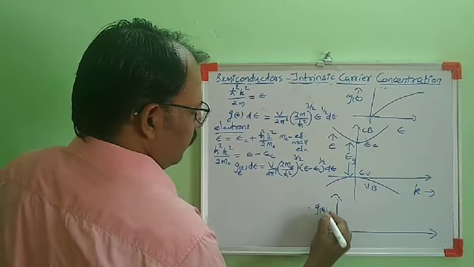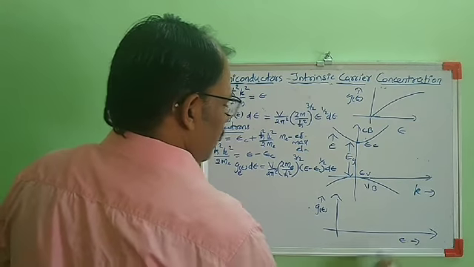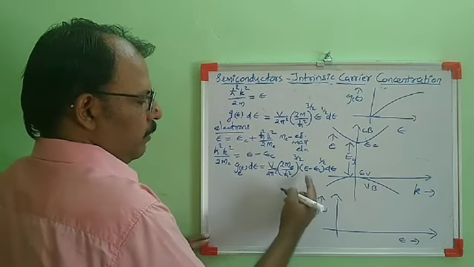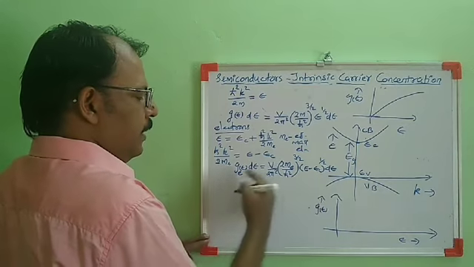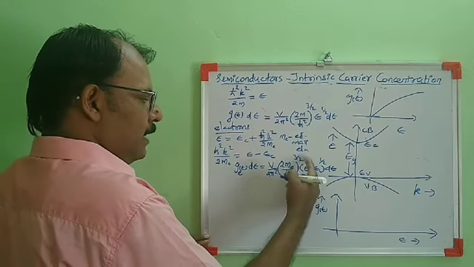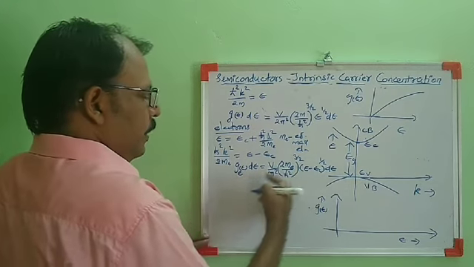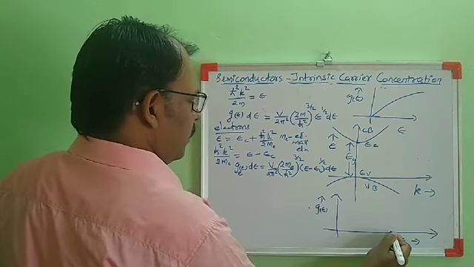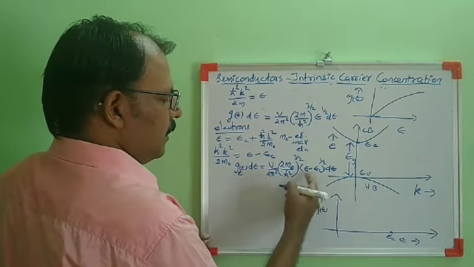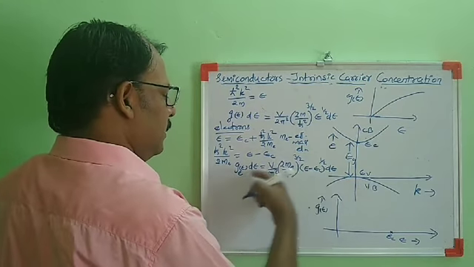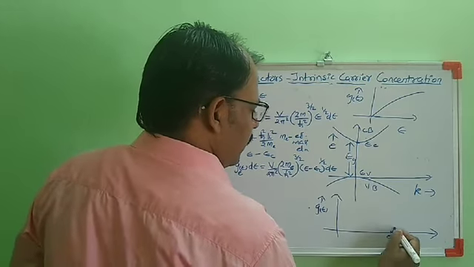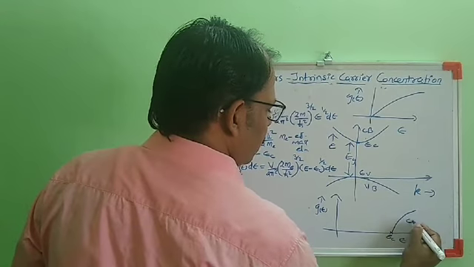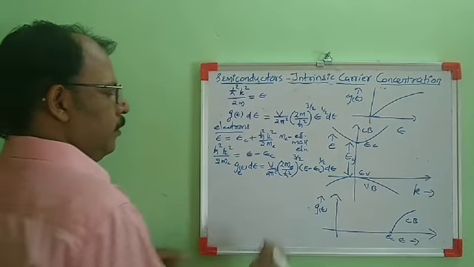So when we draw the variation of density of states with the energy for electrons in conduction band, it is proportional to E minus EC the whole raised to 1 by 2. That means when E equal to EC, the density of states is 0. As E increases beyond EC, the density of states also increases. Let this point be E equal to EC. Then at E equal to EC, the density of states is 0 since this term is 0. As E increases beyond EC, the density of states also increases. So from here, the variation is like this. This graph represents the density of states of electrons in conduction band.